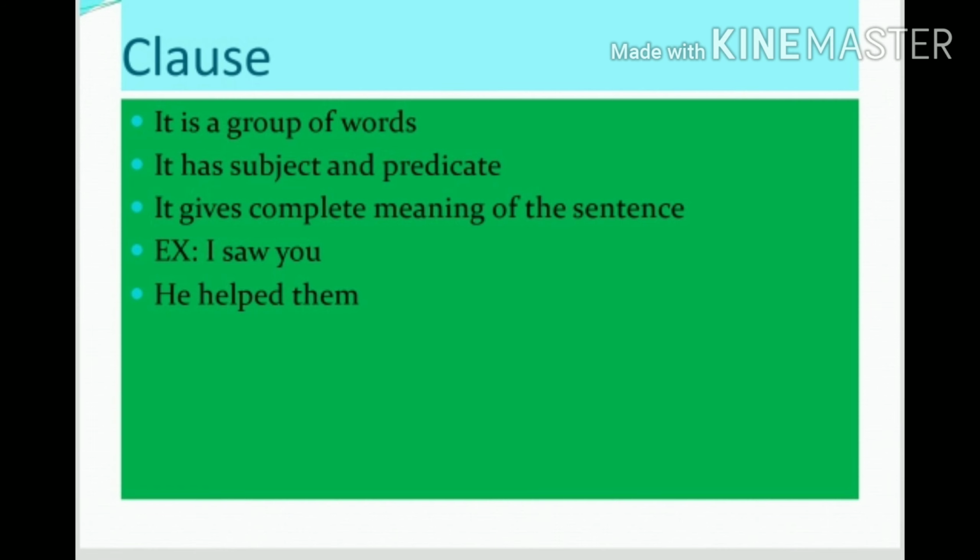Then we come to clause. It is a group of words that has subject and predicate of its own, and it gives complete meaning of the sentence. If these qualities are there, we call it a clause. For example, I saw you, complete meaning. He helped them, complete meaning. That is called a clause.